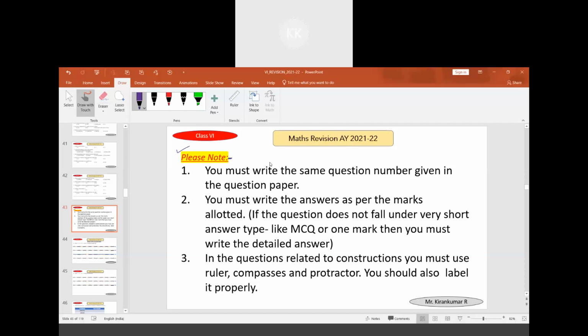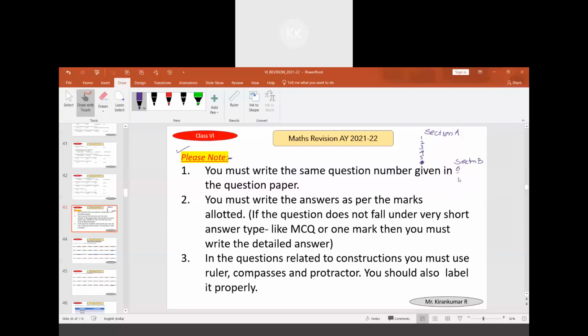Whenever you are writing the examination, it's very important that you mention the same question number which is provided in the question paper. For example, if section A has five questions, section B continues with the sixth question: 6, 7, 8.